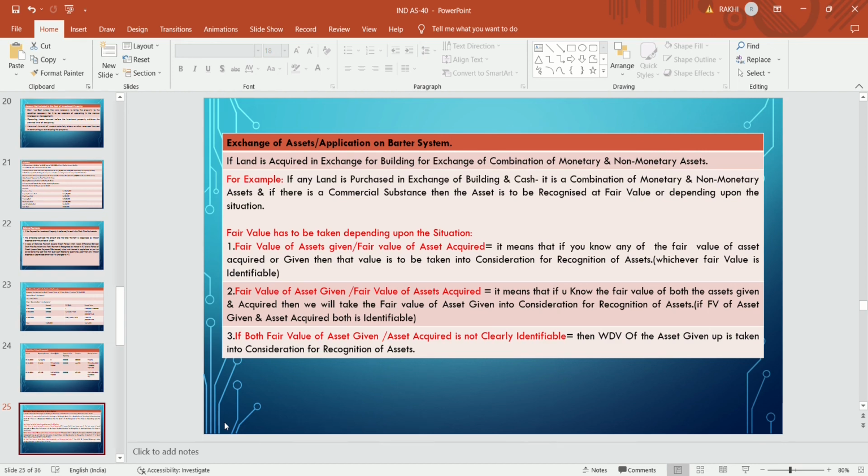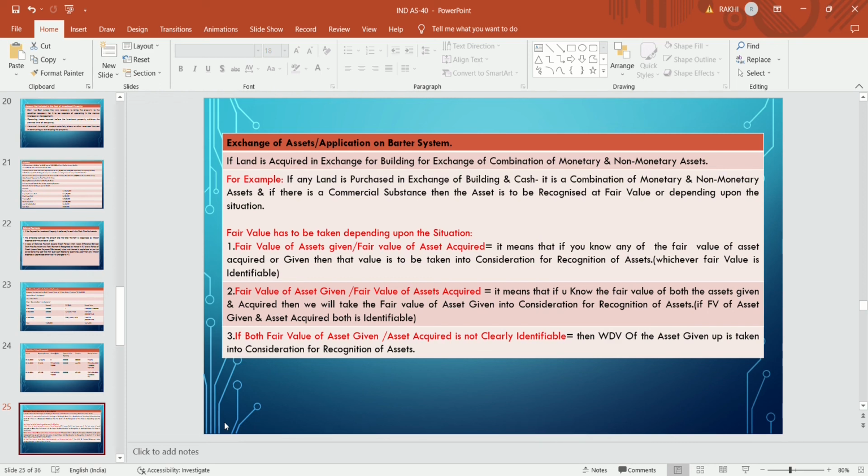In that case, if there is no commercial substance, fair value is not taken into consideration, and the cost is to be taken for that transaction. Fair value is not recognized. Fair value has to be taken depending upon the situation. If the fair values of both the asset given and the asset acquired are identifiable, then they will take into consideration the fair value of the asset given. The asset they are going to give for acquiring another asset, that asset's fair value they will consider for recognition purposes.